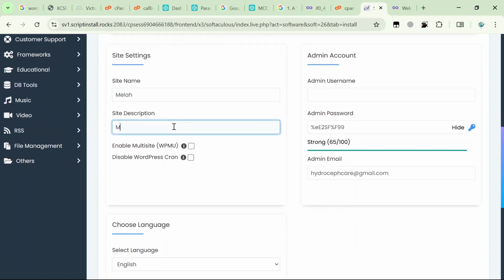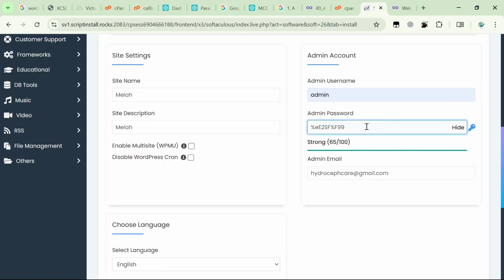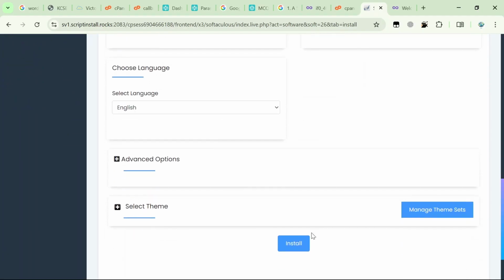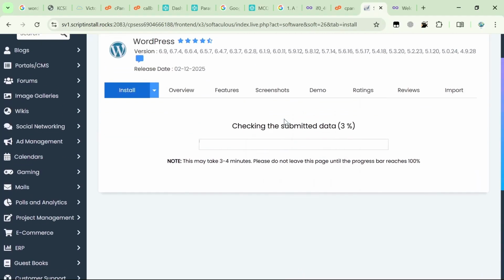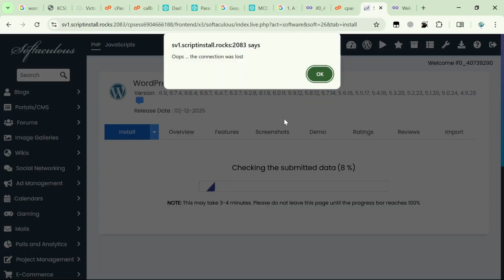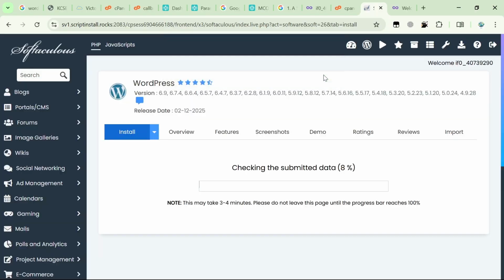Description, I'll put Mela. Username, admin. Password, I'll leave that as the default, or I can put 1, 2, 3, 4, 5, 8. Then everything I'll leave as it is. Run my network.